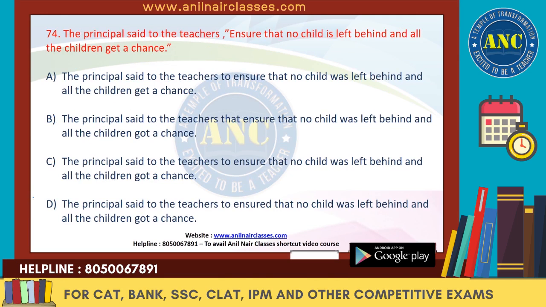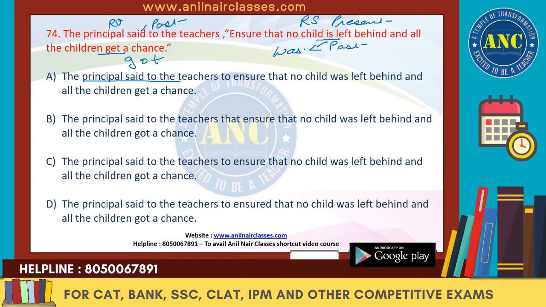Clear? Next one. "Principal said to the teachers, ensure that no child is left behind and all the children get a chance." So this is in the past, and this is in the present. So the reporting verb is in the past, whereas the reported speech is in the present tense. That means all this should change to the corresponding past. Is is the simple present, so it should be was. Get is the simple present, so it should be got. That much we know.